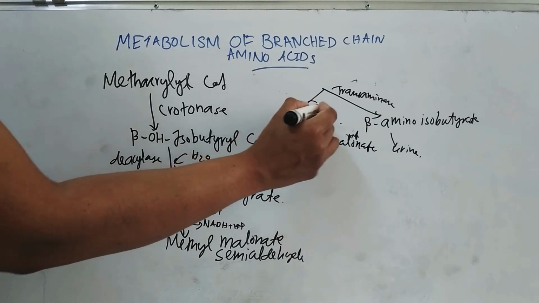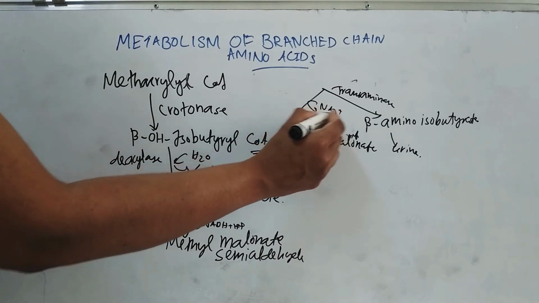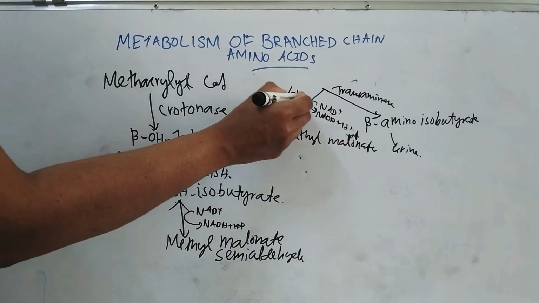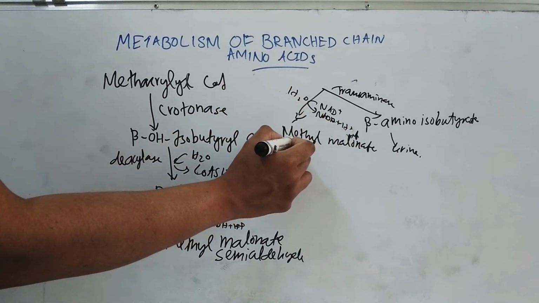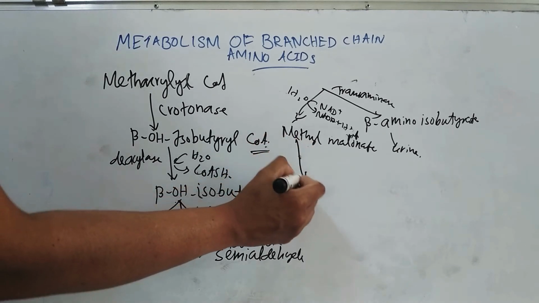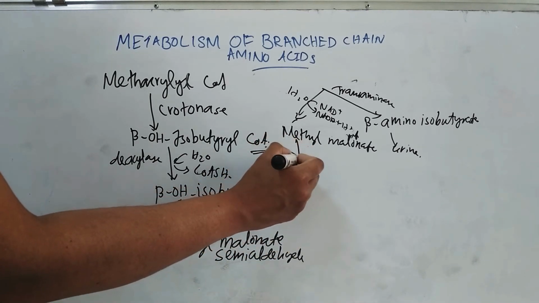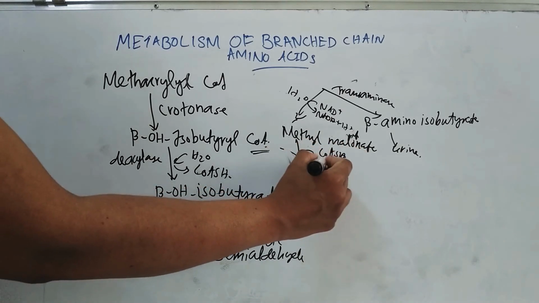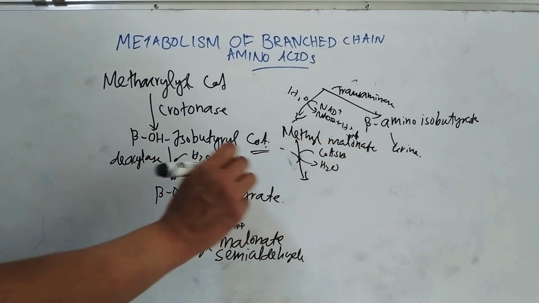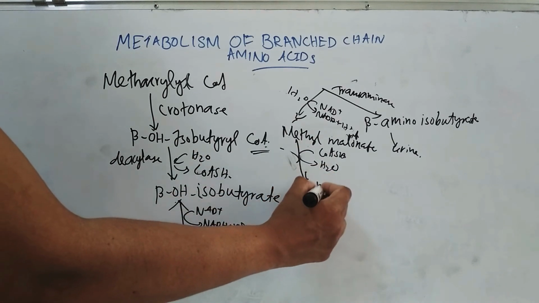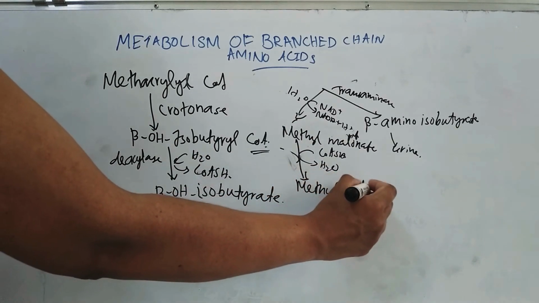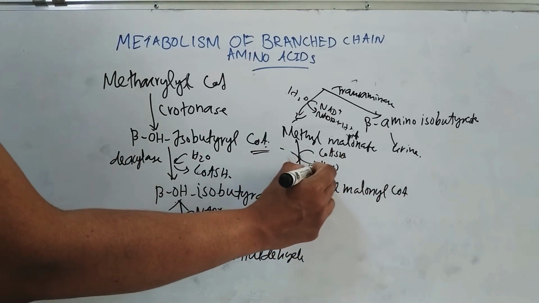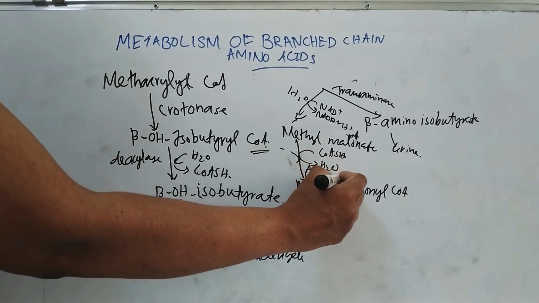Here NAD+ is required and it is converted to NADH plus H plus. Then this methyl malonate is converted to methyl malonyl-CoA. Here CoA SH is added and water is released, and it forms methyl malonyl-CoA. This reaction requires ATP and Mg++.